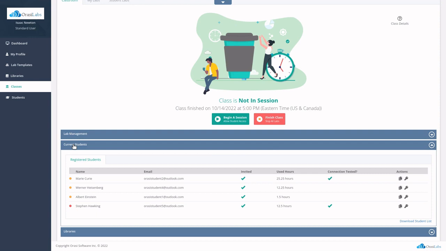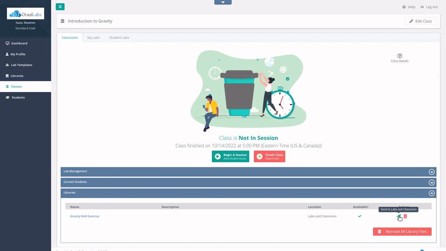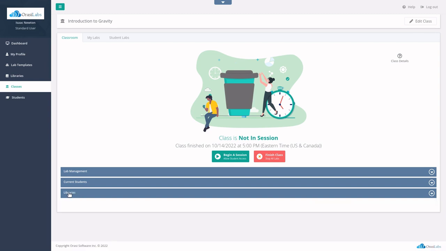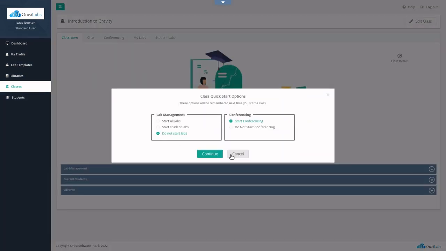Reusable libraries of class material, like video or instructional documents, can be automatically added to the students' labs. Optionally, instructors can control when these materials are made available and whether students can download them. When it's time for class, instructors can quickly start a class session. Sessions control student access to the class and can be started or stopped at the instructor's discretion.